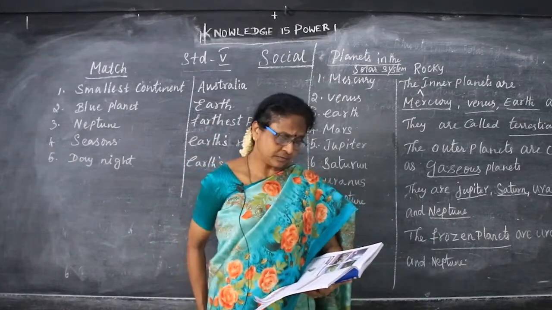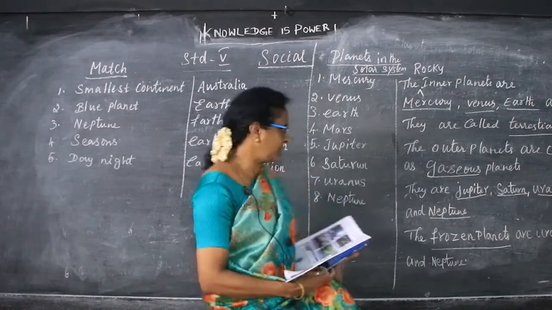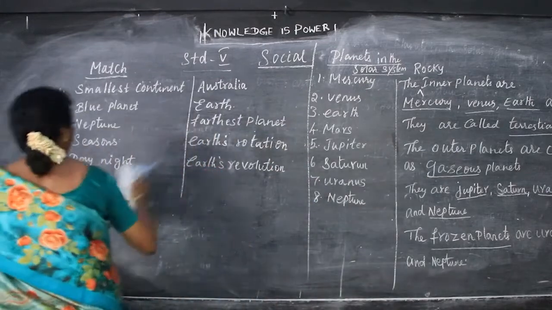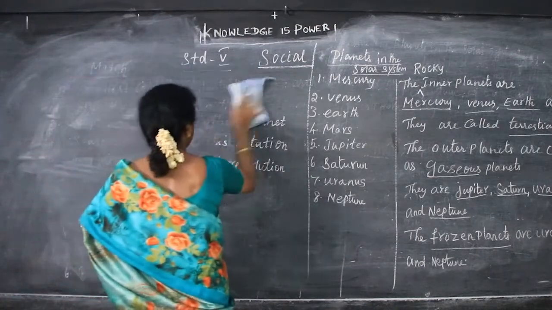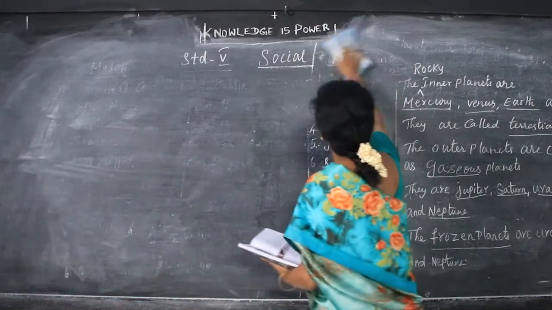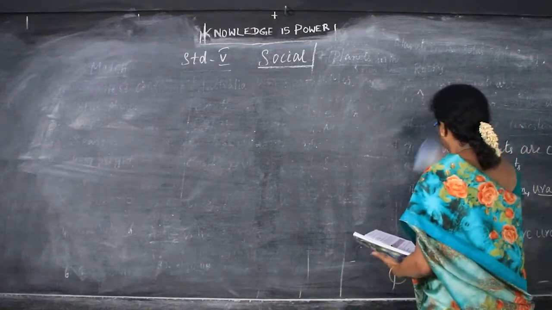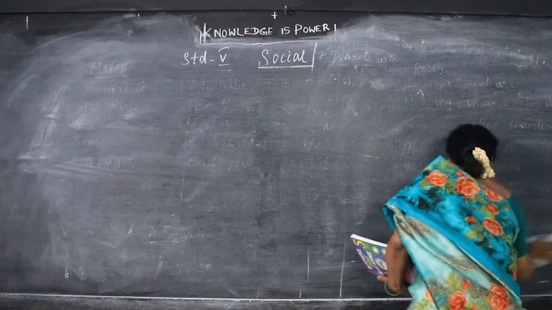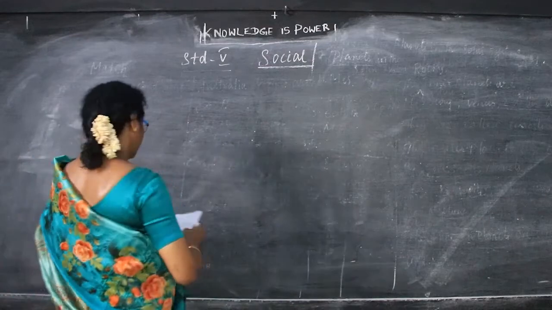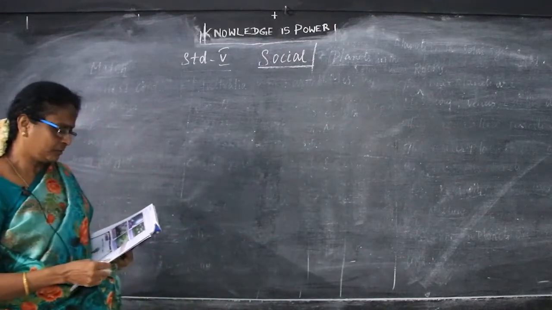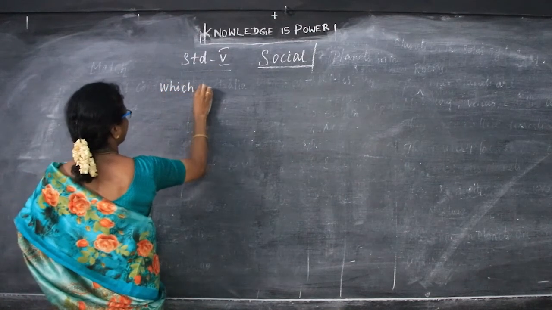Okay. Now which planets are nearer to the sun? Which planet is farthest from the sun? Okay, now which is the smallest planet? Which is the smallest planet?